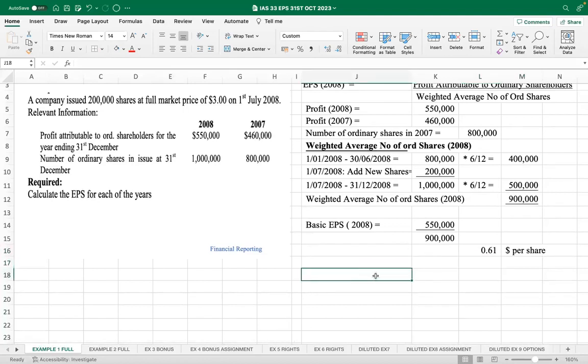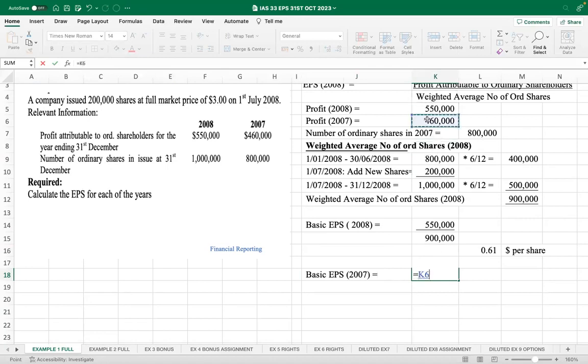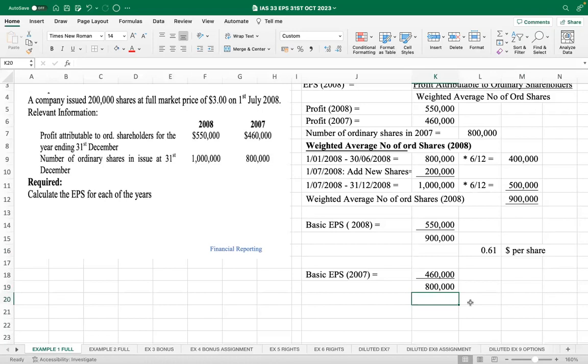But we were asked for 2 years because we must compare the data. So what is our basic EPS for the year 2007? We pick the profit for the year 2007, and in 2007 there was no new issue of shares, so we just pick the number of shares that we had during that year. It is 800,000.